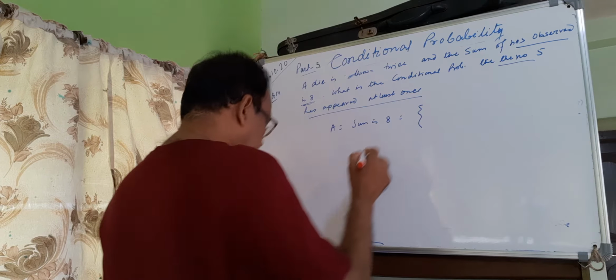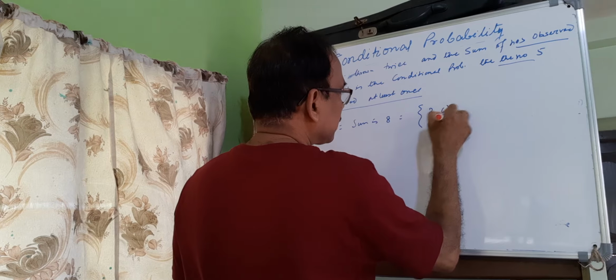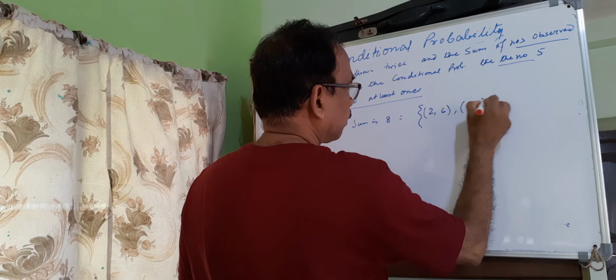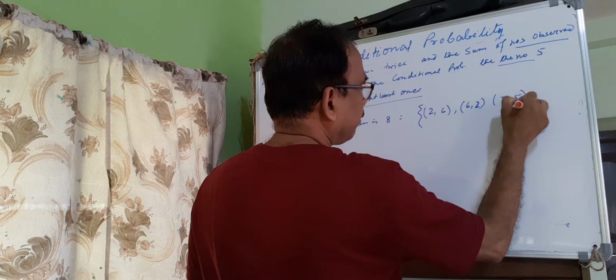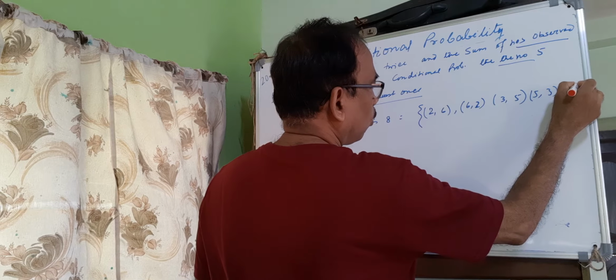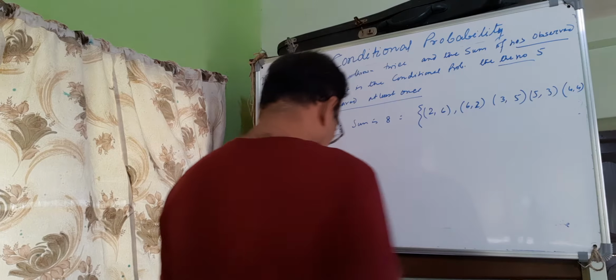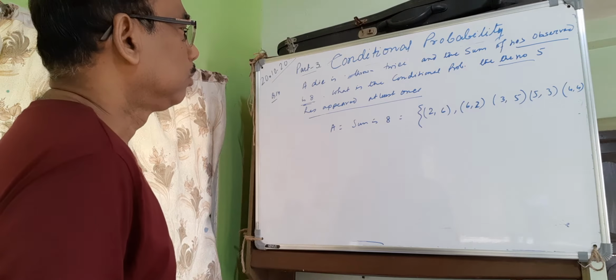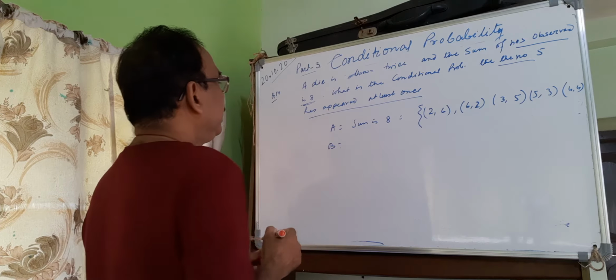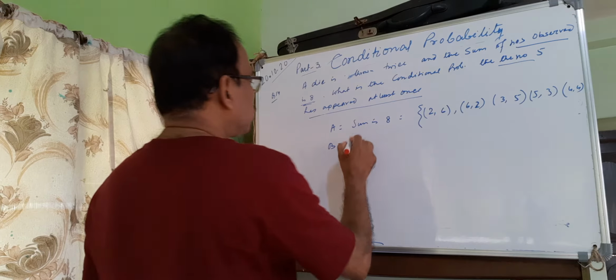What will A be? (2,6), (6,2), (3,5), (5,3), (4,4). These are the outcomes whose sum is 8, and B is that 5 appears at least once.